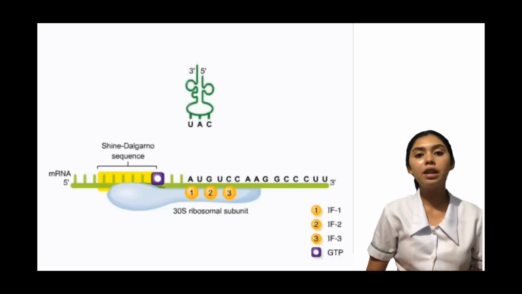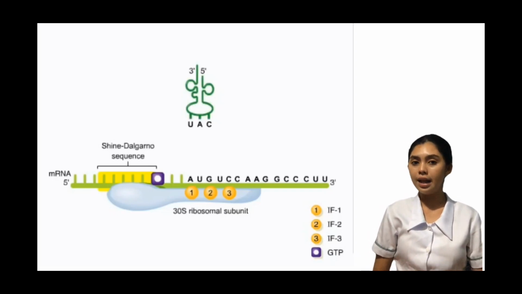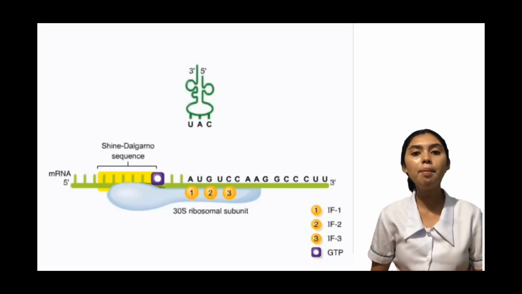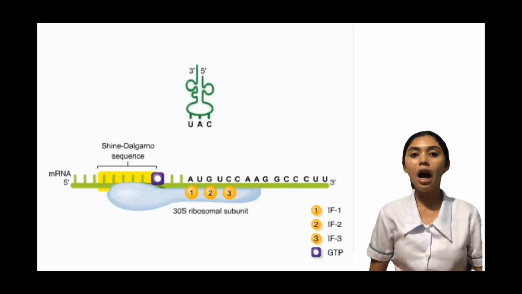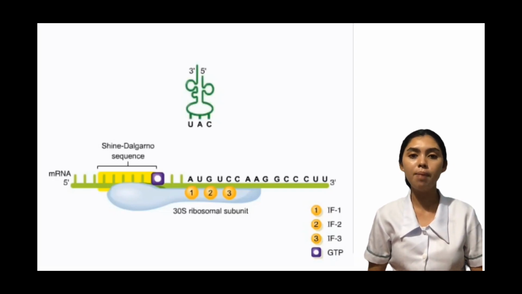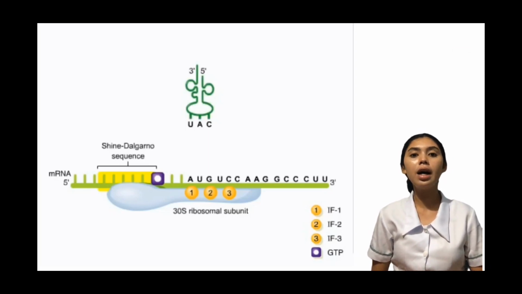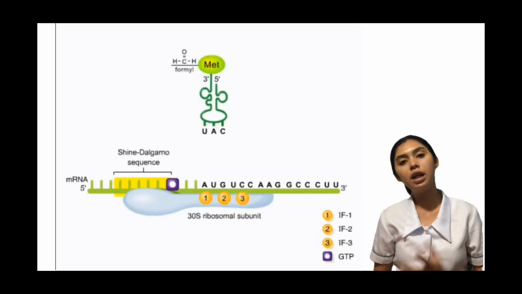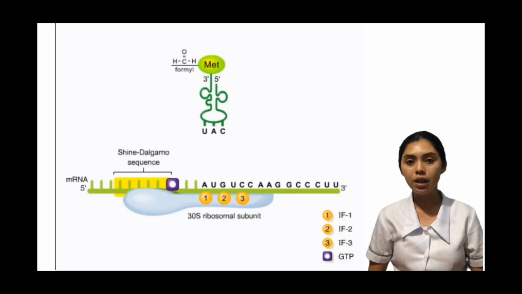This sequence is complementary to a sequence at the 3' end of the 16S ribosomal RNA of the 30S subunit and serves to align the ribosome on the mRNA in its proper reading frame. Second, translation begins at the start codon AUG, a few bases downstream of the ribosome binding site. The first AUG in a protein specifies a modified form of methionine. This modification consists of the addition of a formyl group to methionine, making it formyl methionine or FMET.